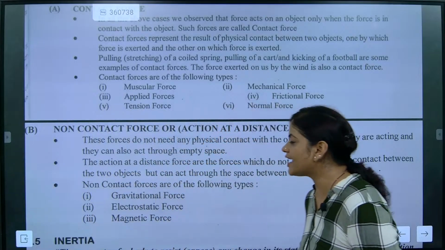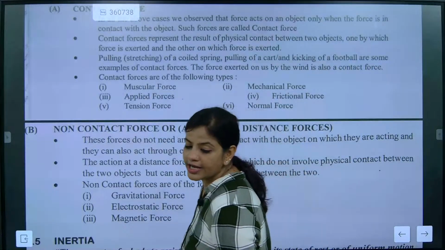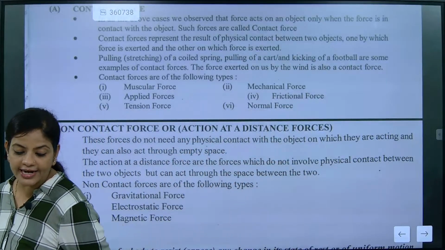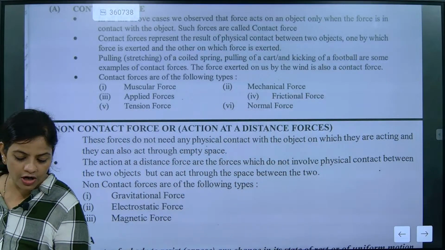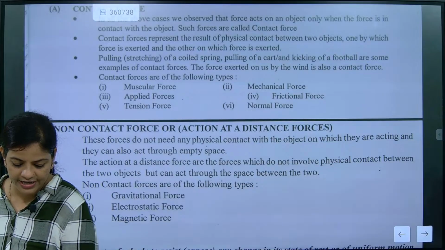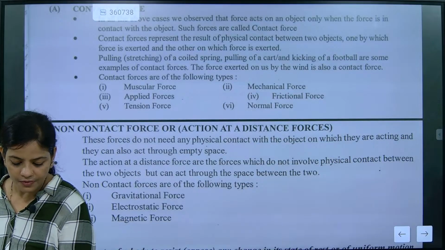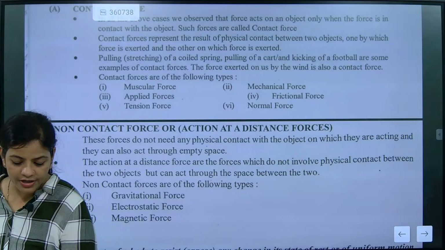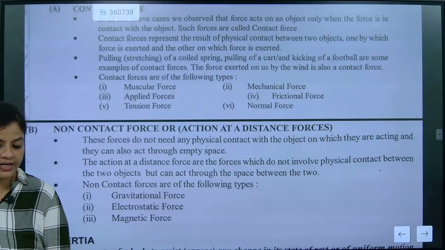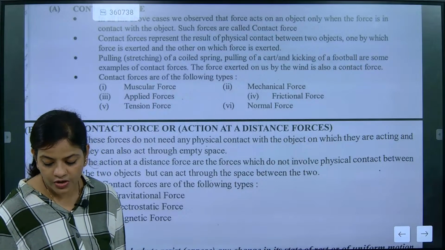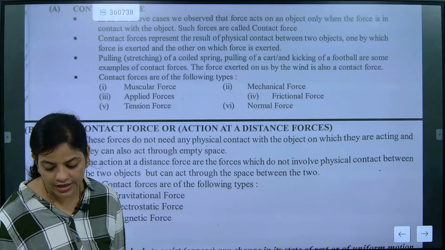Is physical contact needed here? No. For non-contact force, physical contact is not needed. Very good. So gravitational force is a non-contact force.